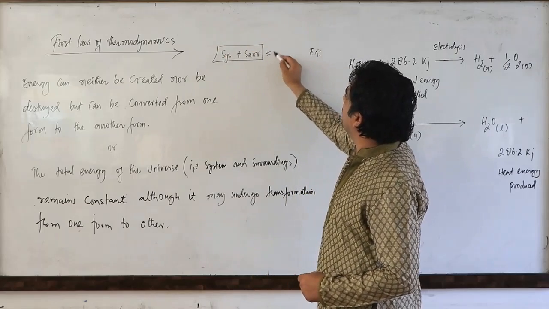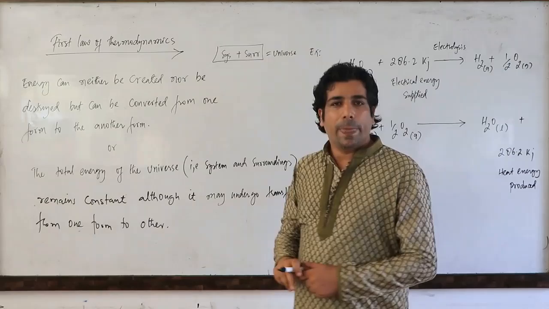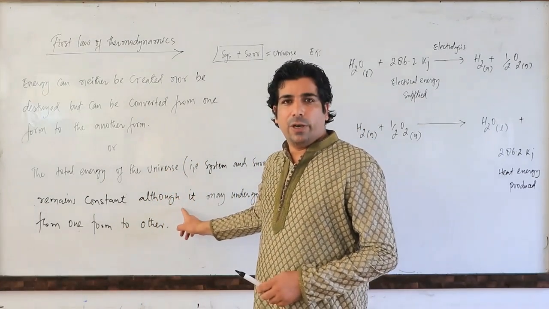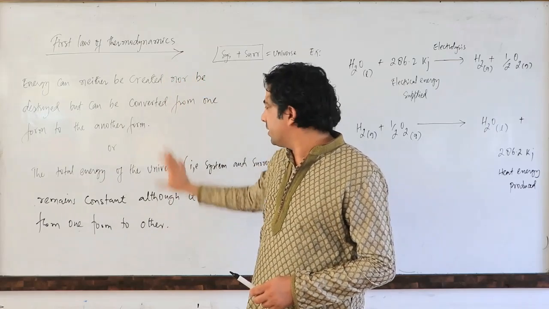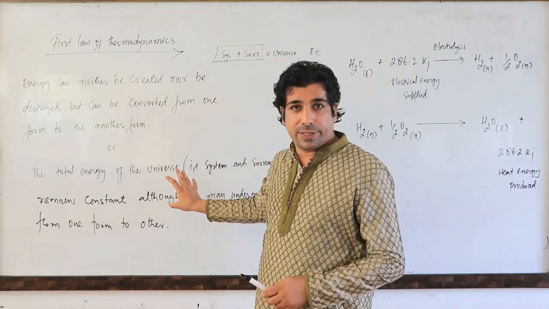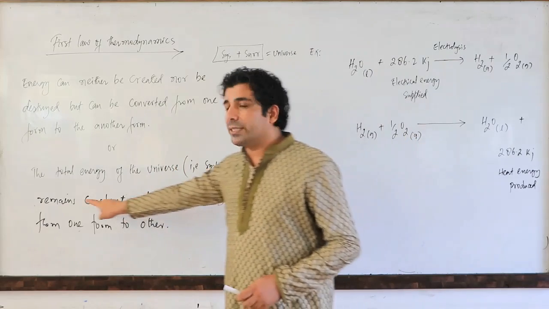So system plus surroundings will give us the universe. So my dear friends, the total energy of the universe, this is also another statement of the first law of thermodynamics. The total energy of the universe, that is system and surroundings, remains constant.